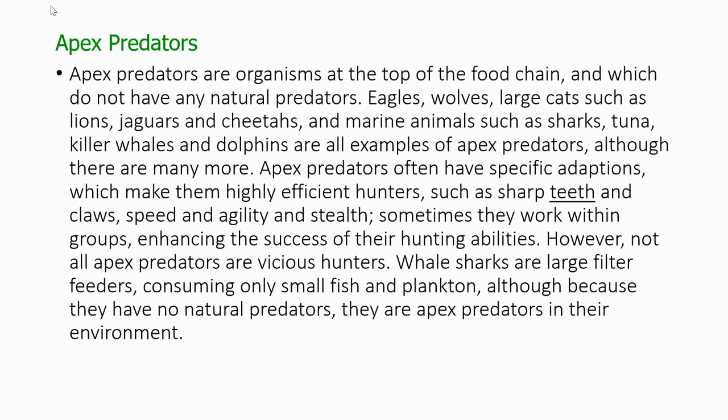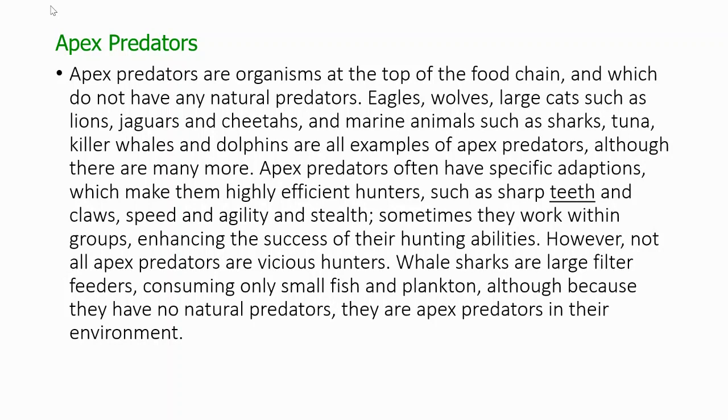Apex predators. Apex predators are organisms at the top of the food chain which do not have any natural predators. Eagles, wolves, large cats such as lions, jaguars, and cheetahs, and marine animals such as sharks, tuna, killer whales, and dolphins are examples of apex predators. Although there are many more, apex predators often have specific adaptations which make them highly efficient hunters, such as sharp teeth and claws, speed and agility.